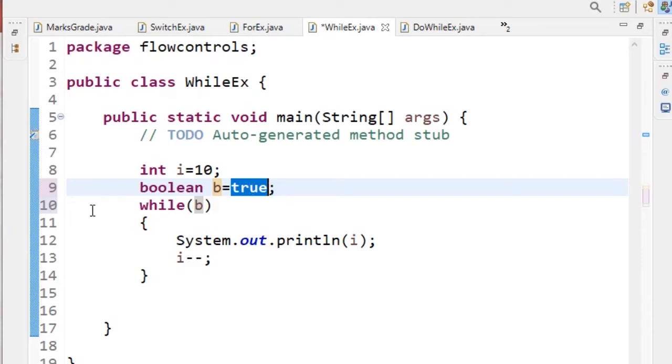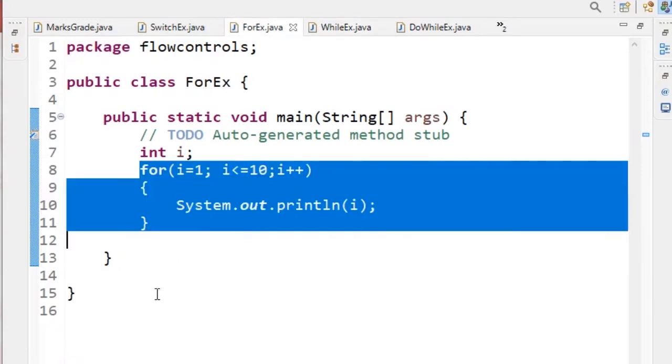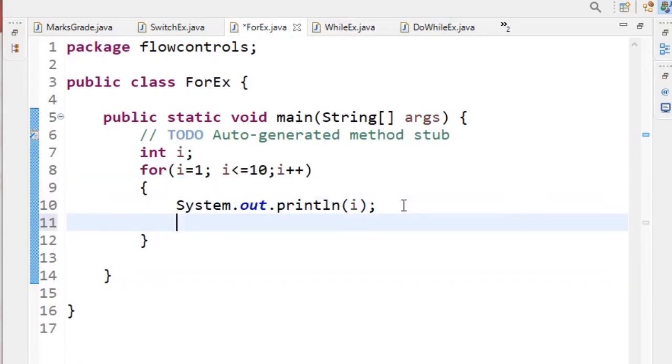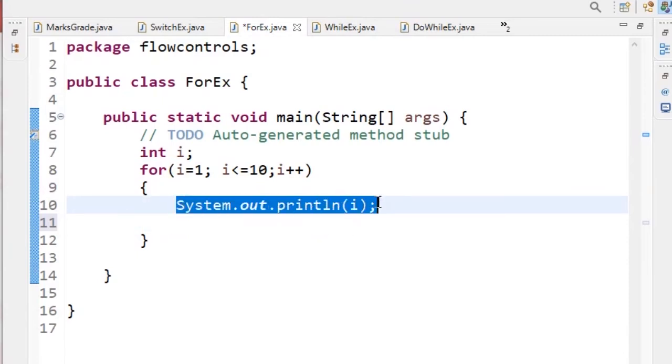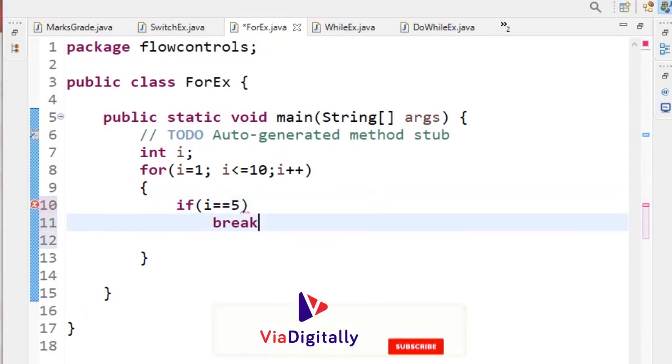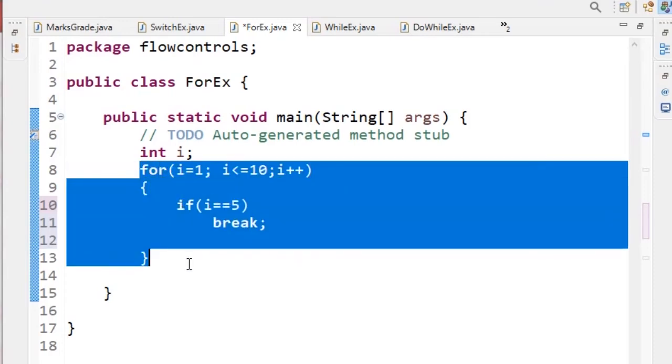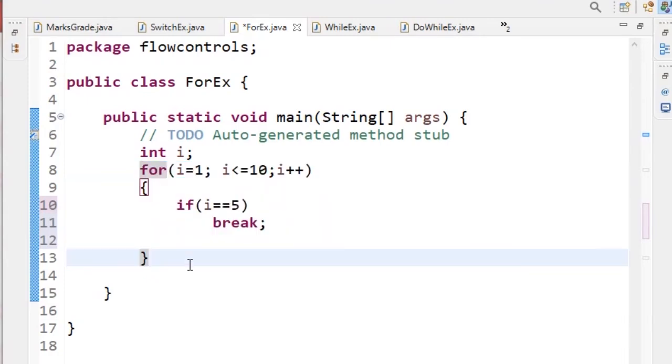And next, coming to the transfer statements. We have break and continue, right? What is the difference between a break and a continue? Break means, let us assume if i equal to 5, then I am saying break. So what will happen? What is the output? When the i value becomes 5, it will completely come out of the loop. It will break the loop and come out of the loop.